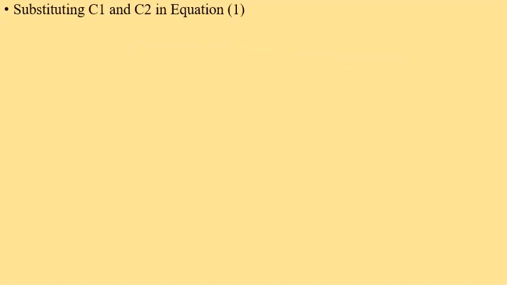So substituting the expressions for c1 and c2 in equation number 1, u is equal to 1 by eta del p by del x y square by 2 plus c1y plus c2.